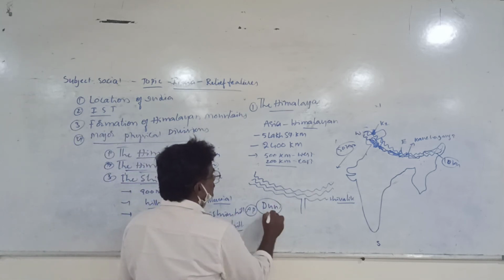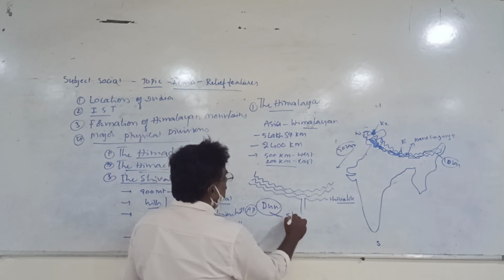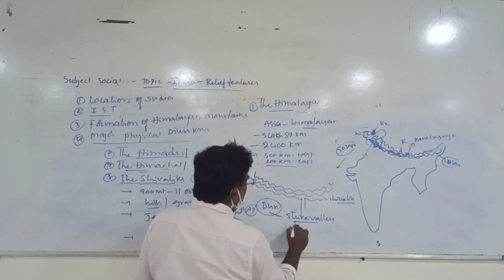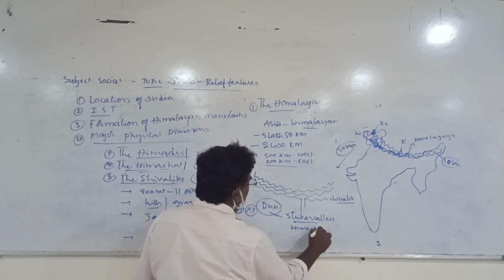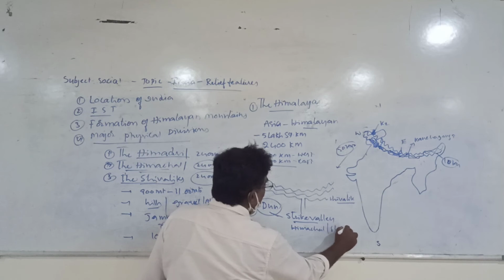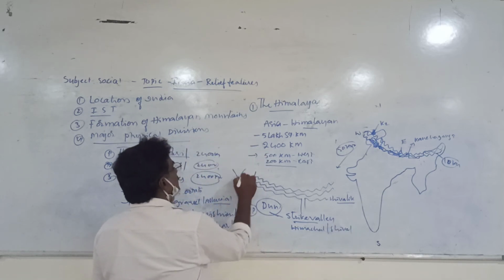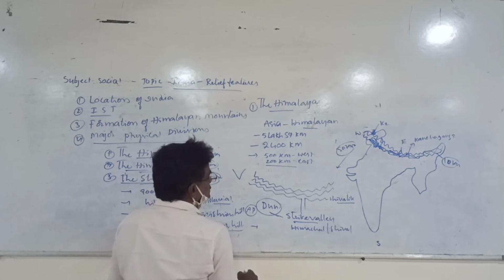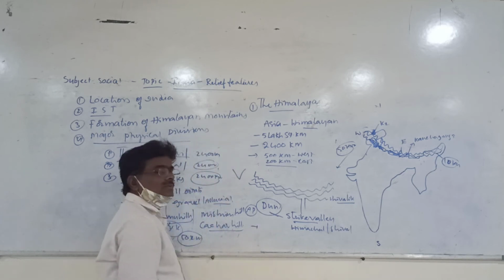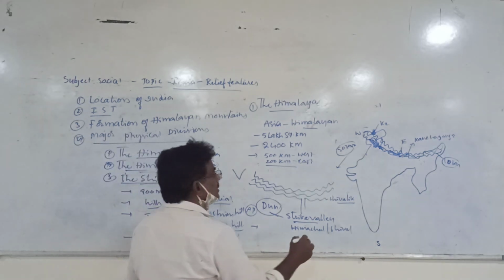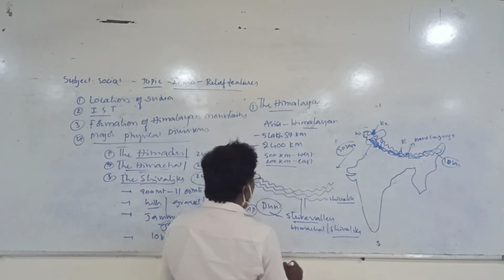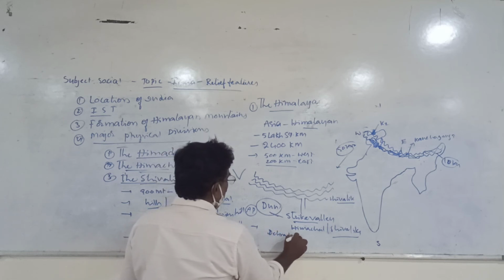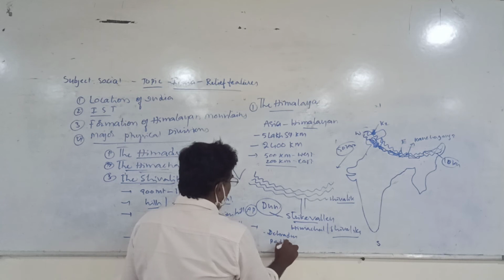A dune is nothing but a strike valley between Himachal and Shivalik. Strike valleys between Himachal and Shivaliks are called dunes. Example, Dehra dune, Patli dune.